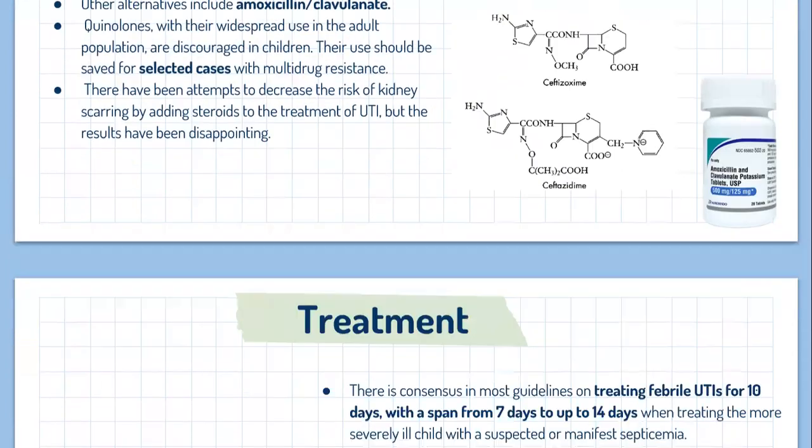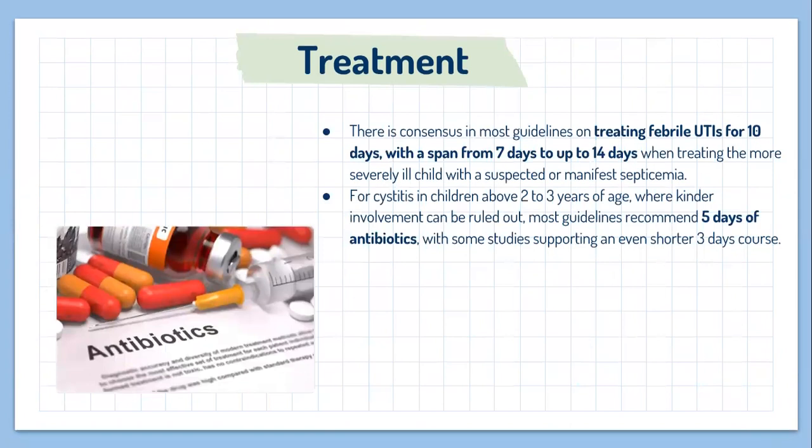Finally, there is a consensus in most of the guidelines on treating febrile UTIs for 10 days, with a span from 7 days up to 40 days when treating the more severely ill child with suspected or manifested septicemia. For cystitis in children above 2 to 3 years, where kidney involvement can be ruled out, most of the guidelines recommend 5 days of antibiotics, with some studies supporting an even shorter 3-day course.